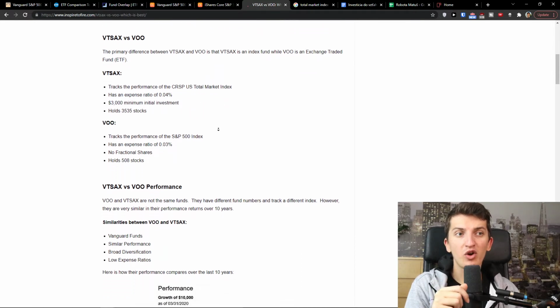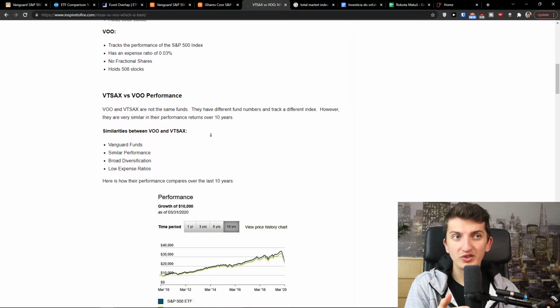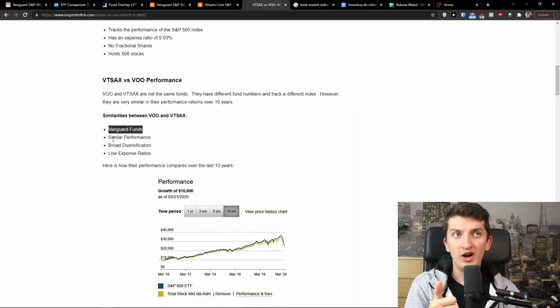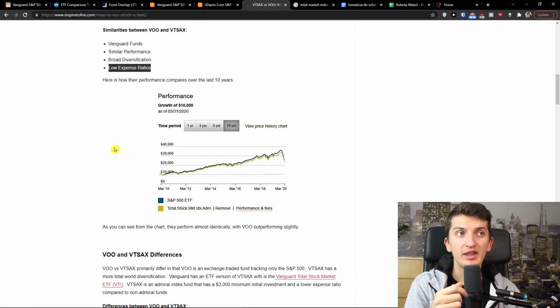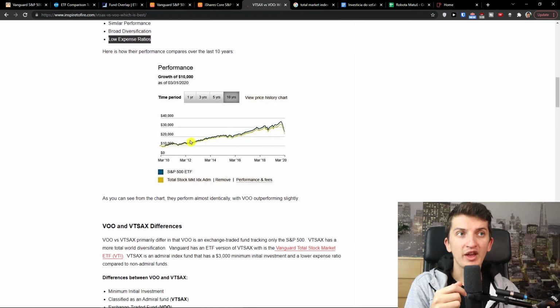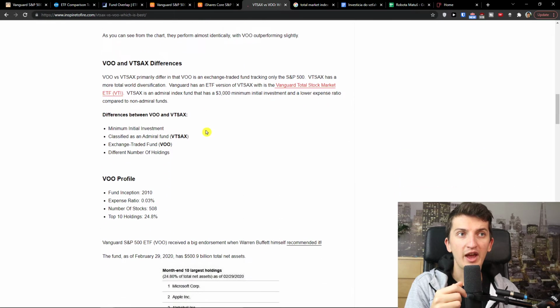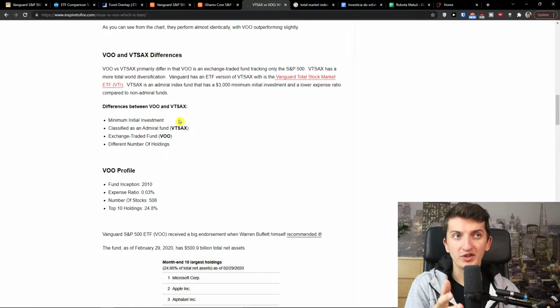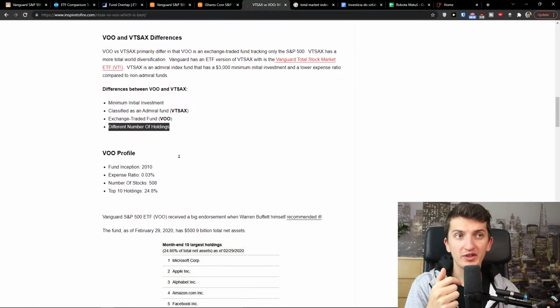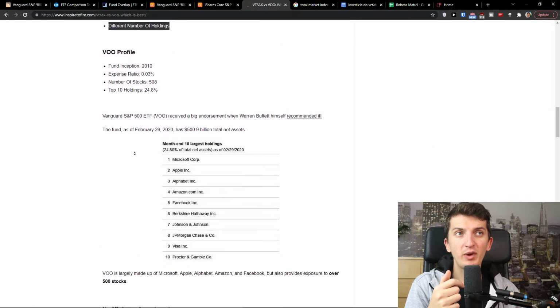Now let's look at some similarities. Both are Vanguard funds with similar performance, broad diversification, and low expense ratio. And what are some differences? Minimum initial investment: you have $3,000 for VTSAX, which is classified as an Admiral Fund, while VOO is an Exchange Traded Fund, with a different number of holdings. And we see it right here.